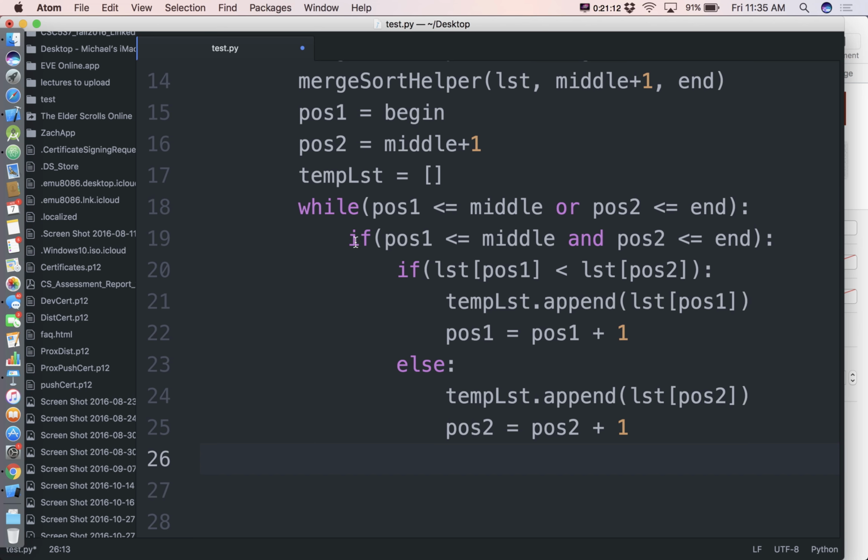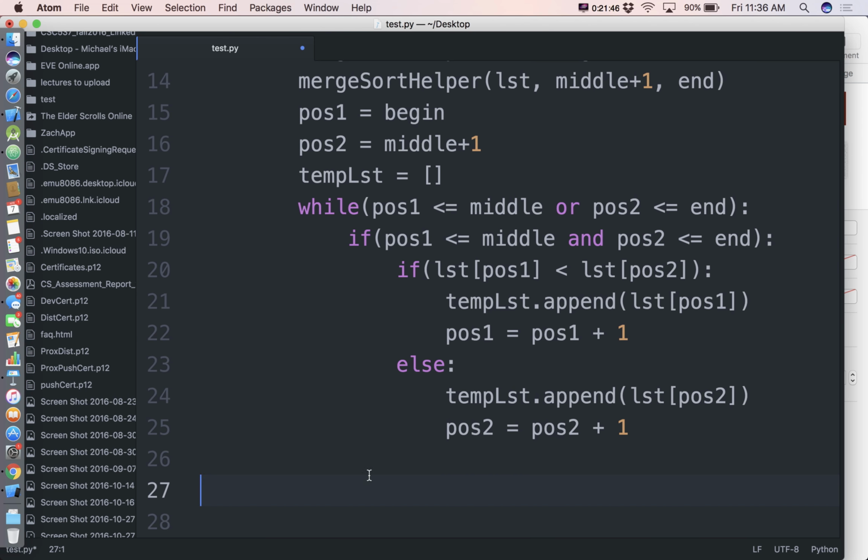So notice I'm indenting under the outer if here because these two things belong to this question right here. Hopefully we're pretty comfortable with that by now, but pay really close attention to indentation. I know Atom does a lot of it for you, so you don't have to worry too much, but sometimes Atom does indent in the wrong place if you forgot your colon at the end of a line or something like that. You have to go back and fix it. So make sure that your stuff is indented underneath the question or the loop that it belongs to.